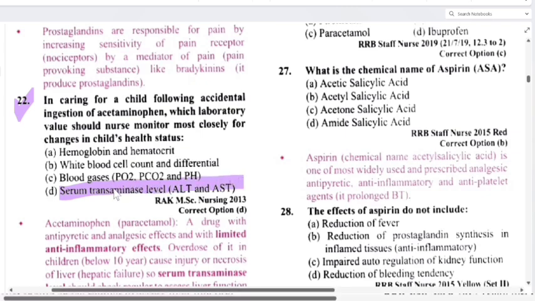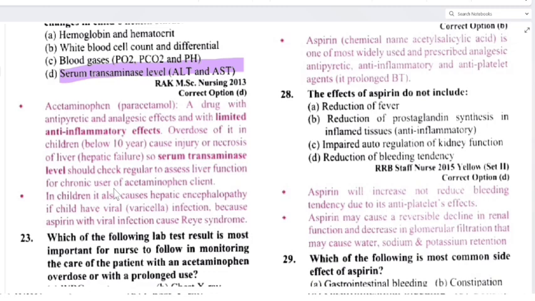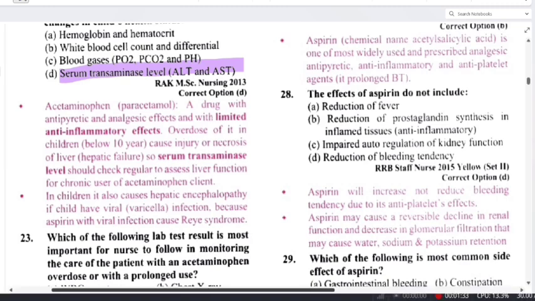Acetaminophen, that is paracetamol, is a drug with antipyretic and analgesic effect and with limited anti-inflammatory effects. Overdose of it in children below 10 years causes injury or necrosis of the liver, hepatic failure. So serum transaminase level should be checked regularly to assess liver function for a chronic user of acetaminophen. In children, it also causes hepatic encephalopathy if the child has a viral infection, that is varicella, because aspirin with viral infection causes Reye syndrome. Hope it is clear.